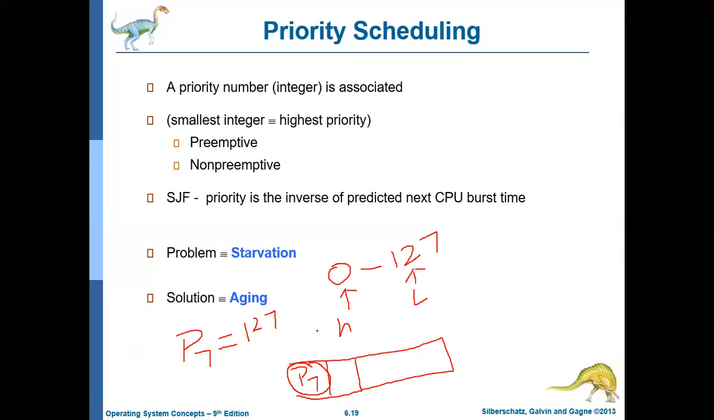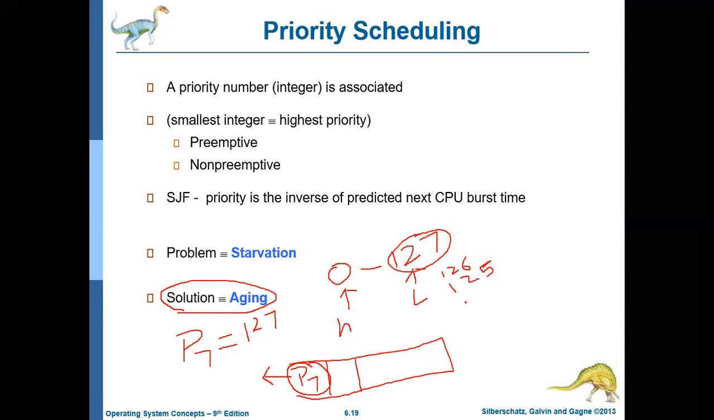How can starvation be resolved? It can be resolved by a technique called aging. That is, as the time duration during which a process stays in the ready queue increases, its priority will also increase. Say for example, if a process stays in the ready queue for 1 hour, then its priority will improve by one, so the number reduces by one. So after 1 hour, its priority will become 126. After 2 hours, its priority will become 125. Like that, it goes on.